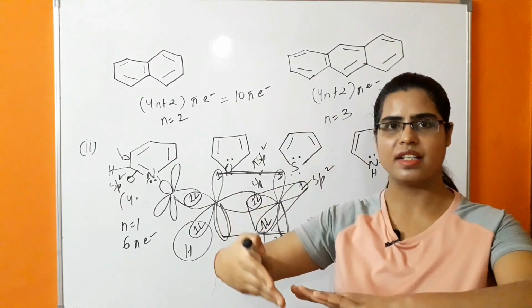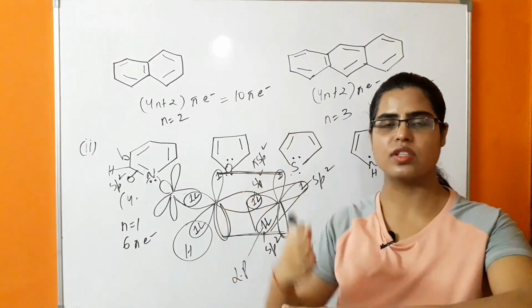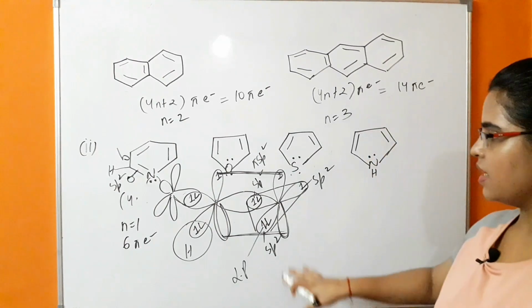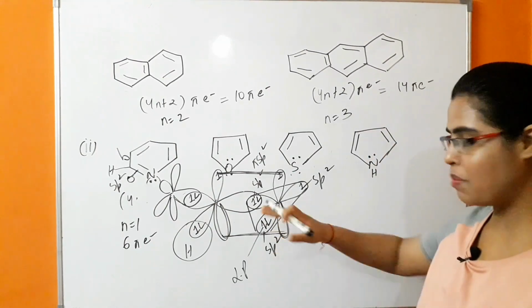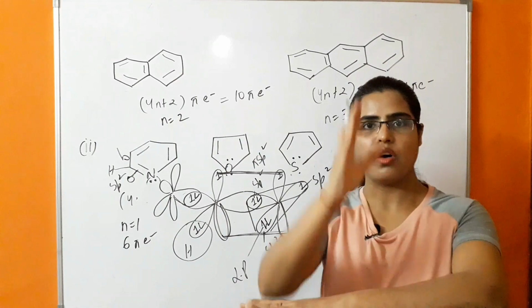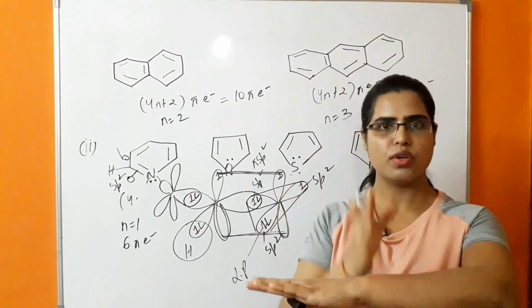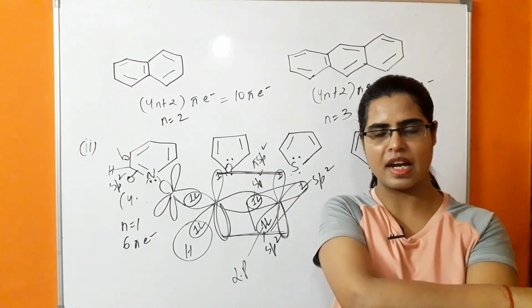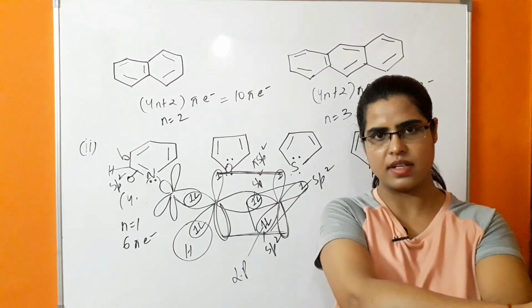It is not participating in aromaticity. It is not participating in conjugation, because it is present in the plane, whereas the orbitals which are perpendicular to the plane participate in delocalization of pi electrons, that is aromaticity.